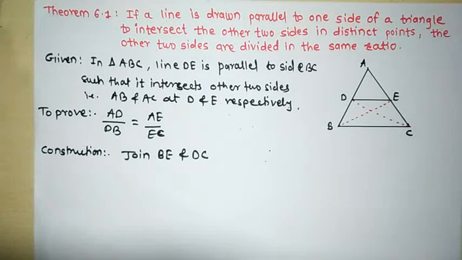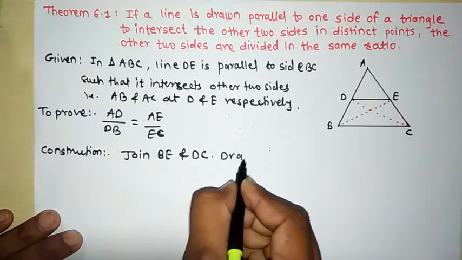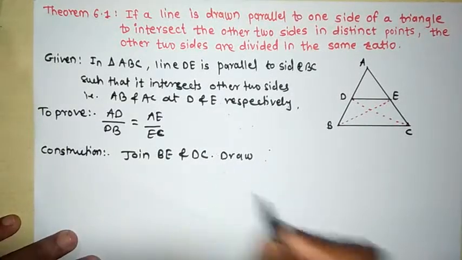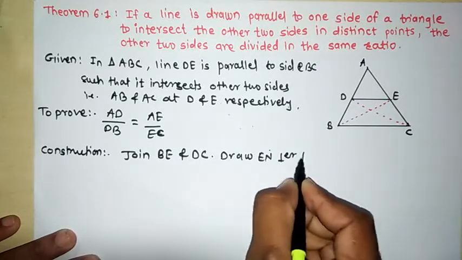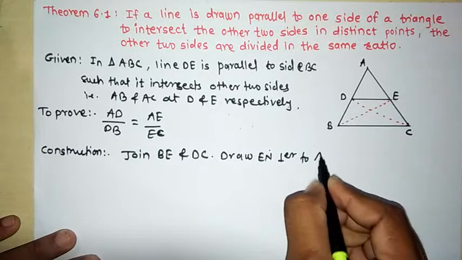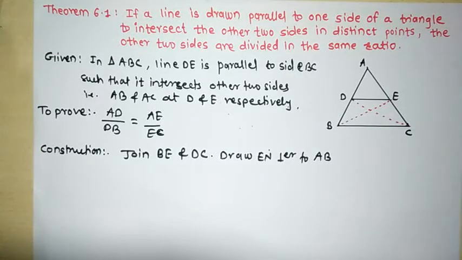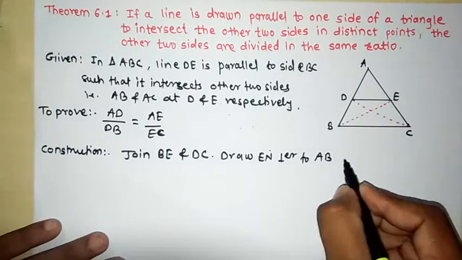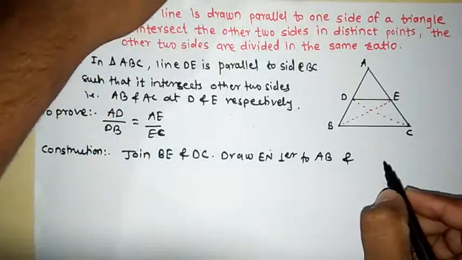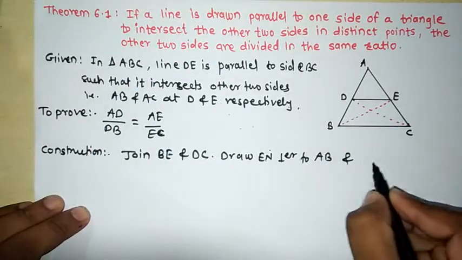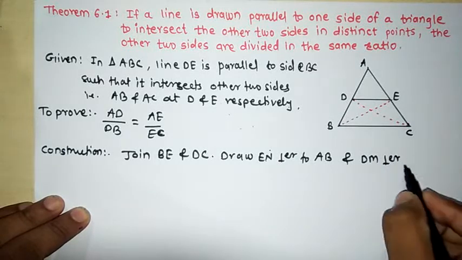And after this, one more construction is there. Draw EN perpendicular to AB, and DM perpendicular to AC.